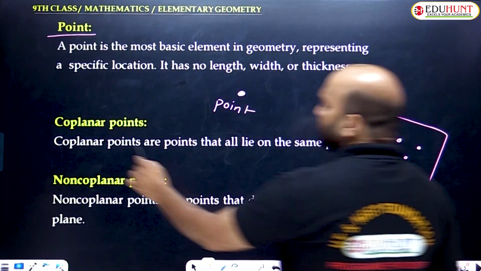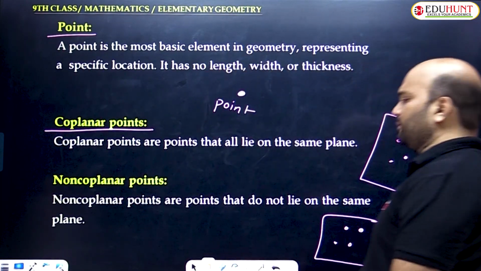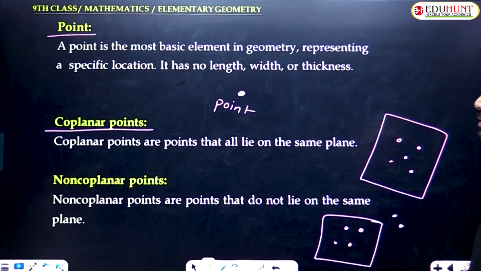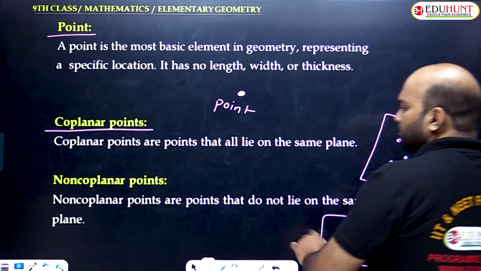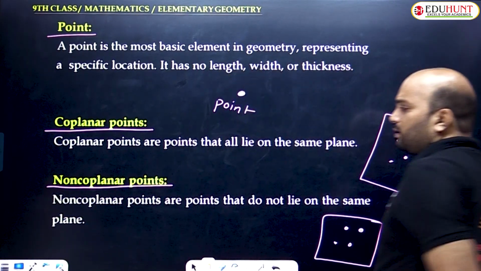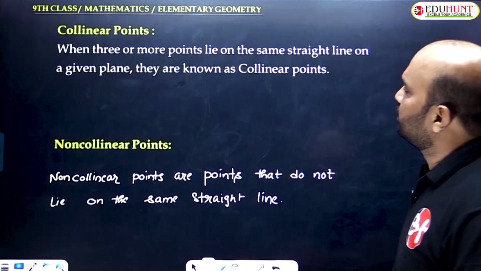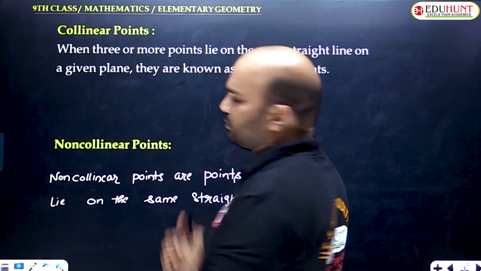That is the difference. What are coplanar points? All points lie in the same plane. That is called coplanar points. If all points do not lie in the same plane, they are called non-coplanar points. Am I clear?